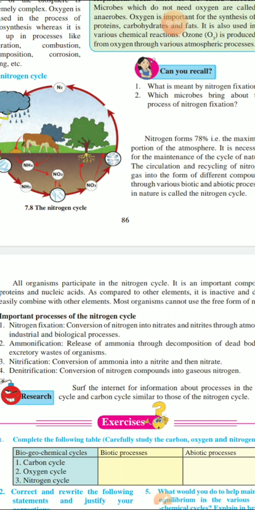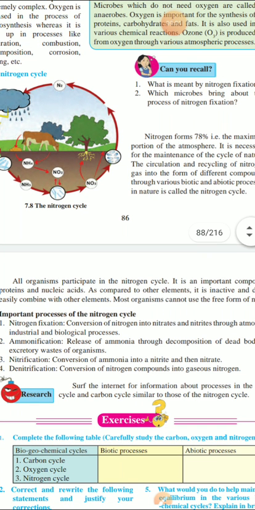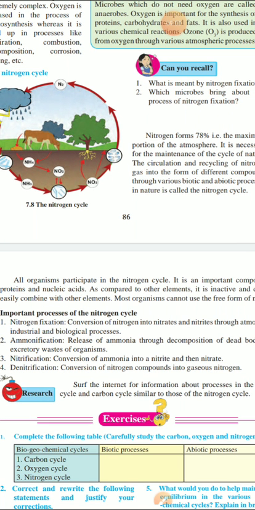So in the root nodules, these bacteria convert atmospheric nitrogen into ammonia, which is again utilized by the plant. Then nitrogen fixing bacteria along with the free living bacteria in the soil achieve nearly 90% of the nitrogen fixation. This is the biological process of nitrogen fixation.